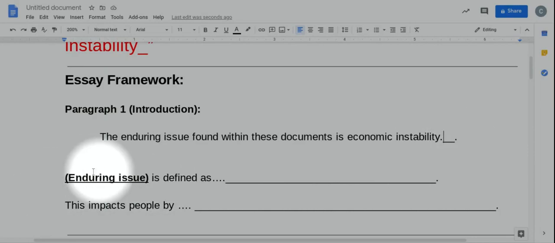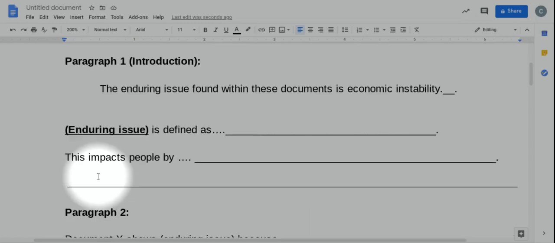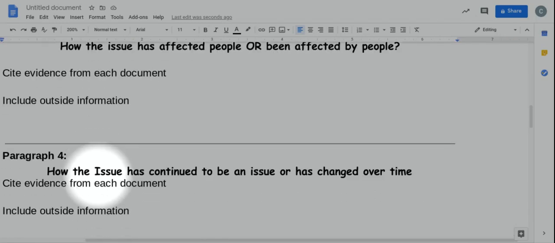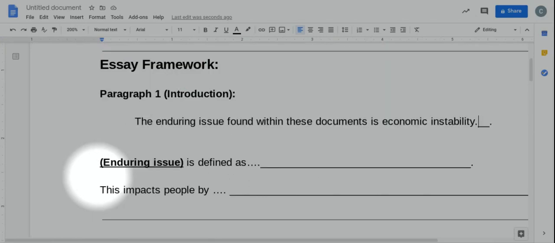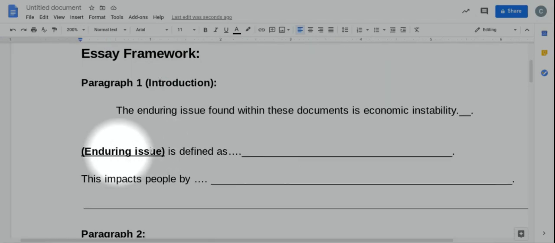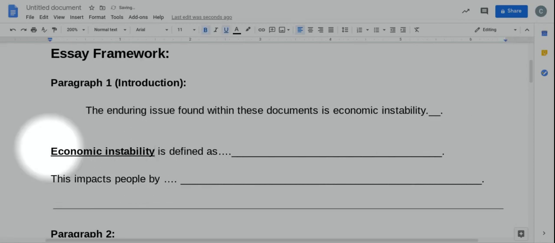Anywhere you see these parentheses enduring issues, you have to change that, okay? I'm replacing anywhere I see that throughout this document, right? I'm replacing that with the enduring issue that I'm doing, right? So I'd say economic instability is defined as. Okay, in the next sentence here, I'm explaining what it is. I'm defining it. Economic instability is defined as, I'm going to say, what?